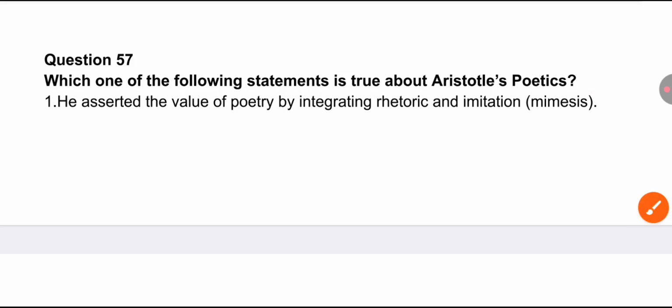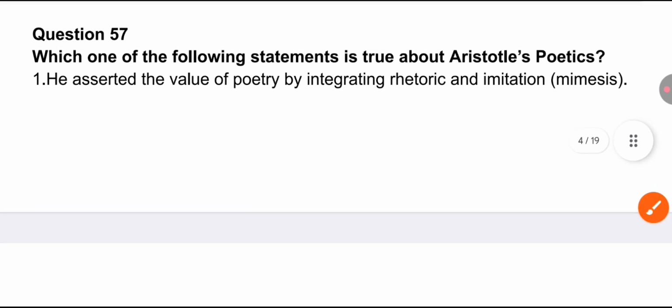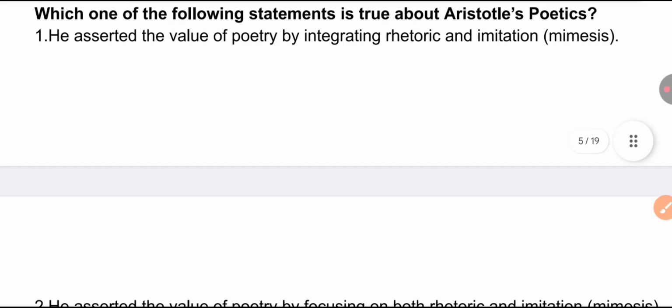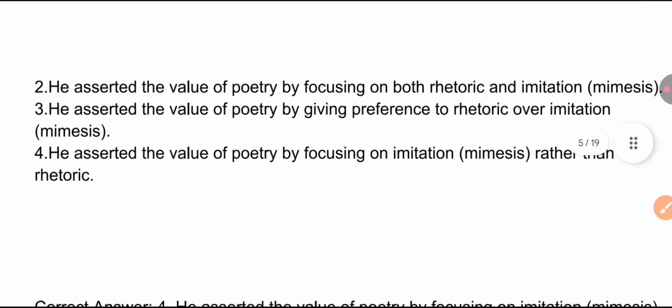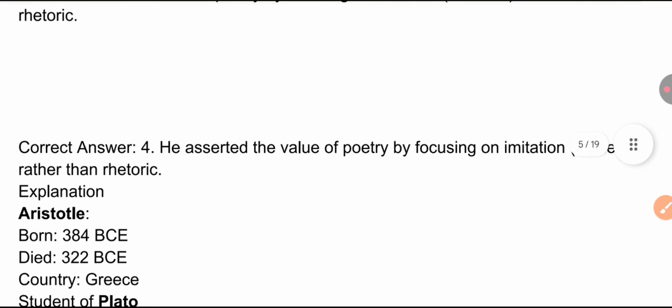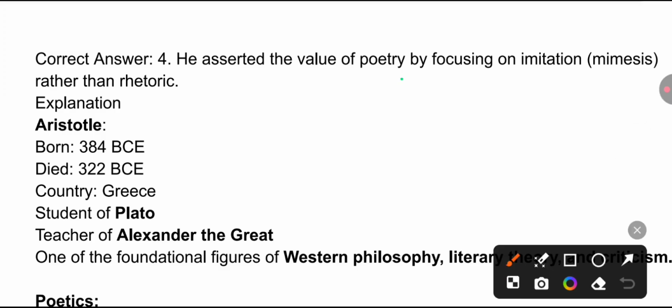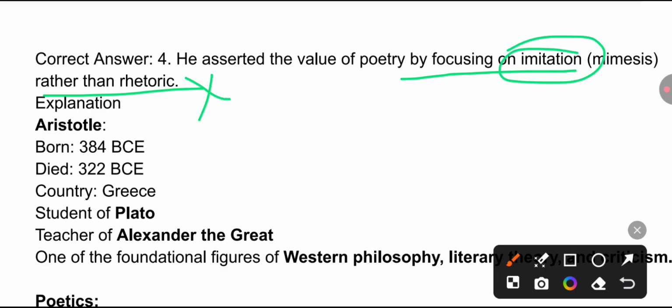Poetics is a very important work by Aristotle in which he has talked about mimesis and rhetoric. So which type of poetry has he given value to? Here are the options you can consider. The correct answer is option 4: he asserted the value of poetry by focusing on imitation, that is mimesis, rather than rhetoric. So rhetoric is declined here and he has emphasized imitation.